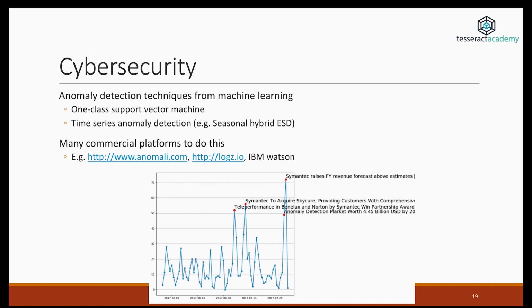Finally, AIOps also includes cybersecurity. It's a very important component of IT operations. Here, methods coming from the family of anomaly detection or outlier detection are extremely relevant. Anomaly detection can help us understand whether there's something unusual about a time series or some other events, such as unusual traffic due to hackers trying to break into a server. There are also many commercial platforms, such as IBM Watson, that now offer this service.